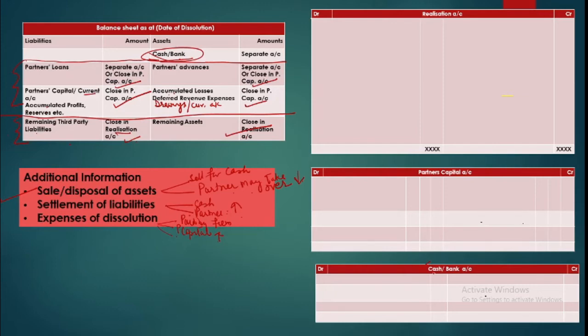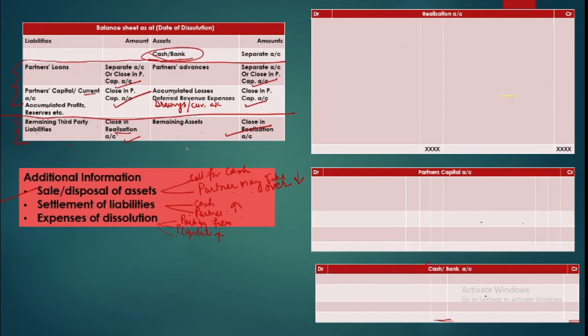So later on in the cash or bank account, in the final check, we will find your total cash receipts are going to be equal to the payments. So nothing is left with you. Everything closes. So let us start with the process of closing the accounts. First step: we have demarcated the entire balance into two parts, so you are to close them in their respective accounts. Partners' amounts will go in their capital accounts; realization, assets and liabilities will go in realization.